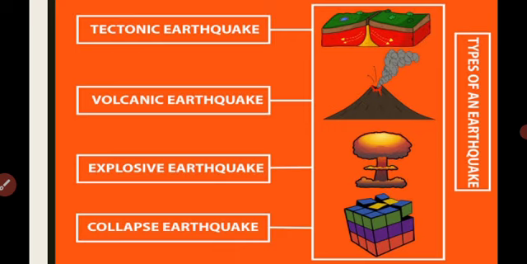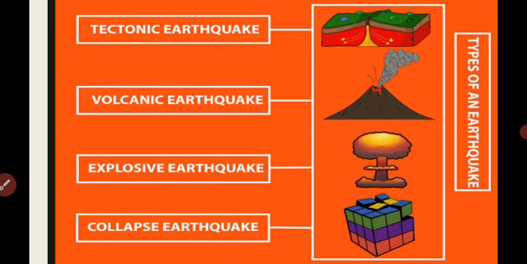The third one is the explosive earthquake. Ground shaking may also occur due to the explosion of chemical or nuclear devices. Such tremors are called explosion earthquakes. Now we are talking about the collapse earthquake.